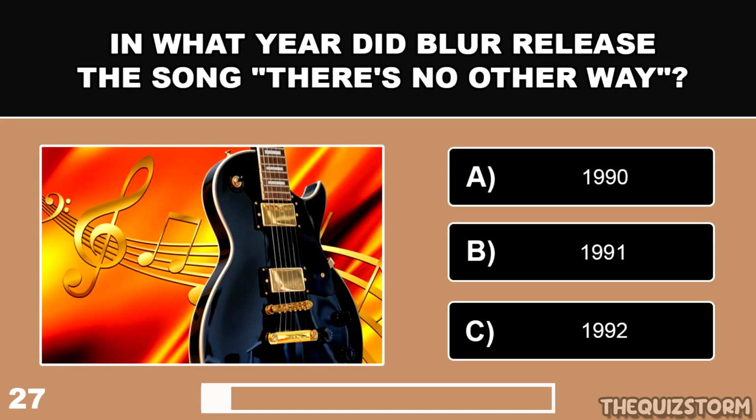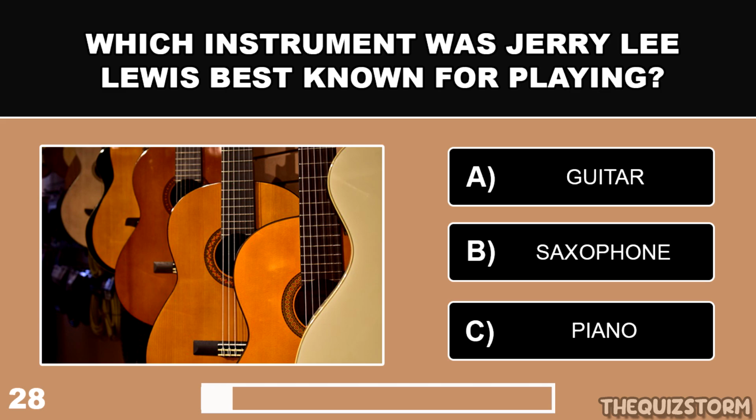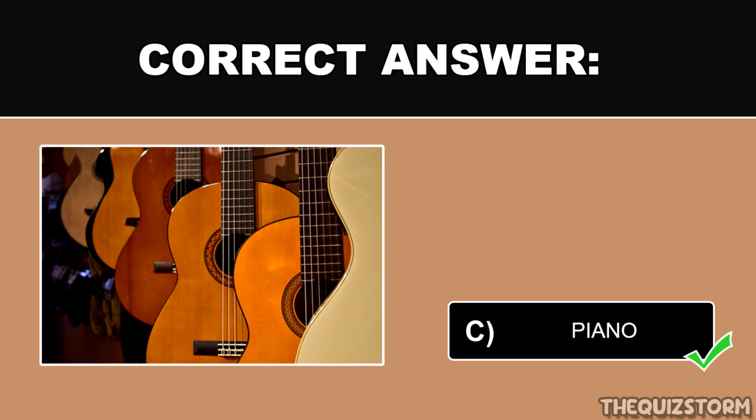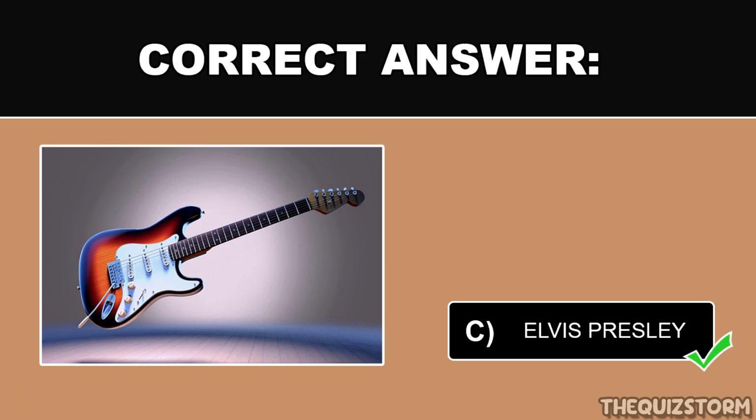In what year did Blur release the song There's No Other Way? And the correct answer is 1991. Which instrument was Jerry Lee Lewis best known for playing? And the correct answer is piano. Who is referred to as the King of Rock and Roll and had numerous hits in the 1960s? And the answer is Elvis Presley.